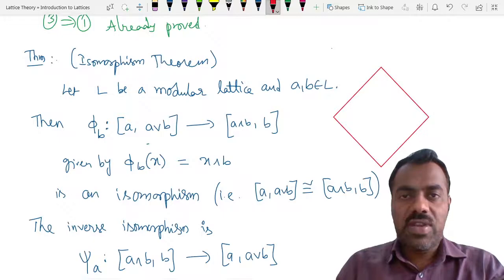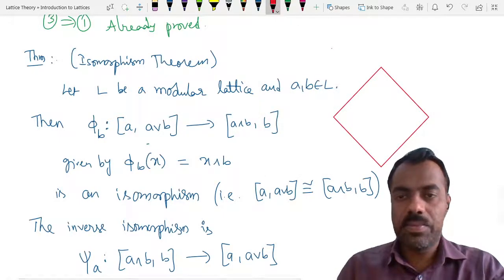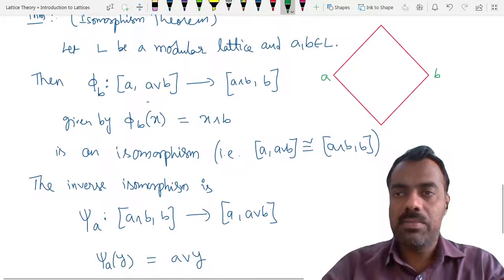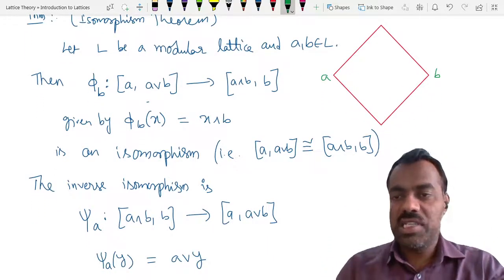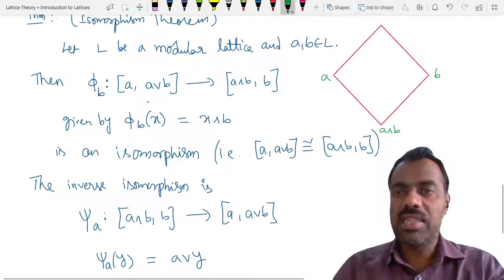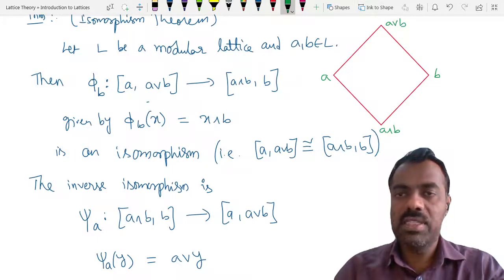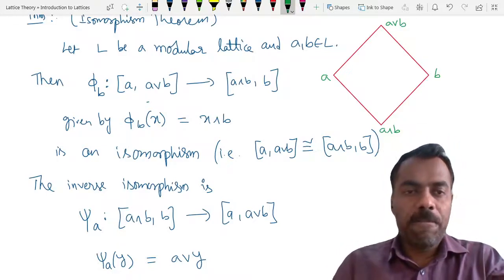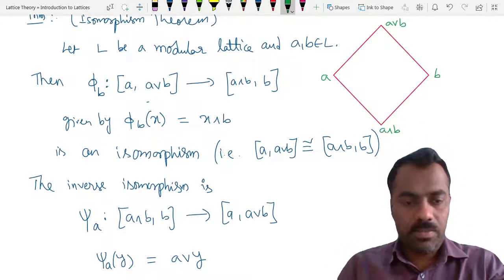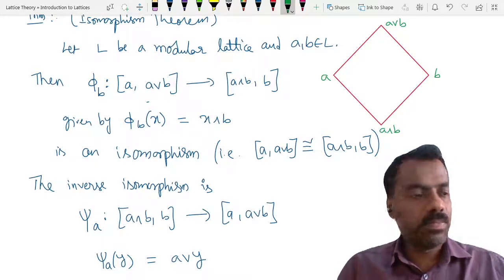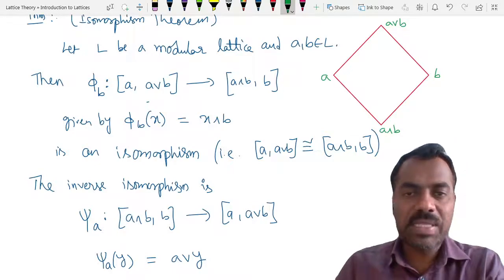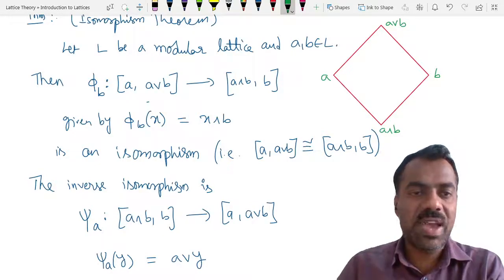So what we have here is our A, this is our A, and this is our B. Then obviously this is A meet B, and this is A join B. Is the picture clear? Any problem? Yes, sir. Now try to understand what this phi b says.